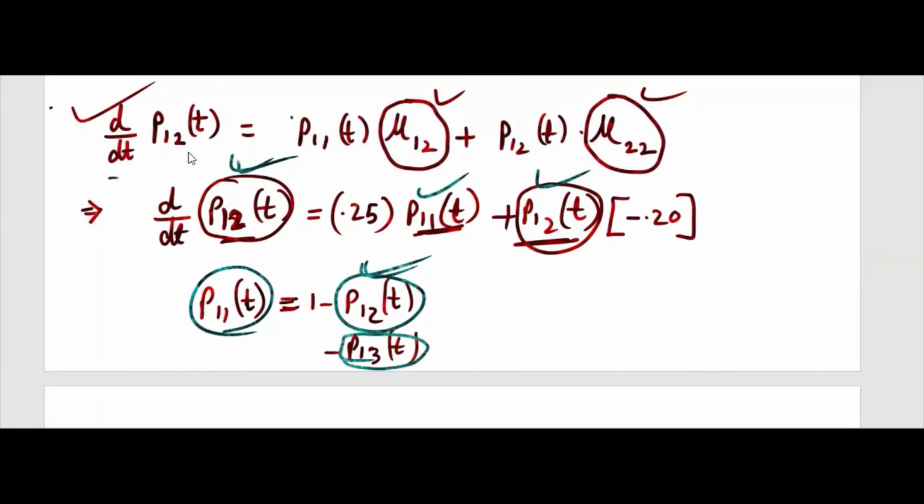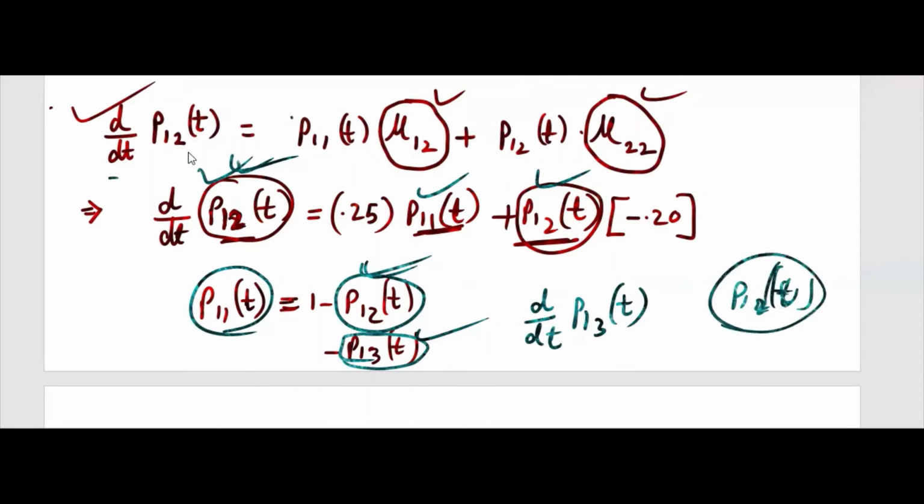So to find P12 you need P13 also. How can you find P13 here? It's not given. That's the problem. If you find P12 here, you need P13. So you have to start with d by dt of P13(t). If you want to find this one, there you will be needing P12.